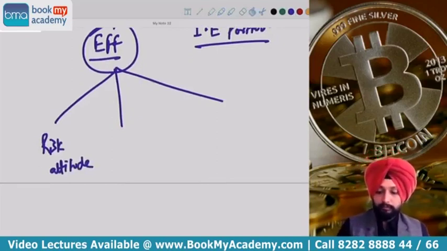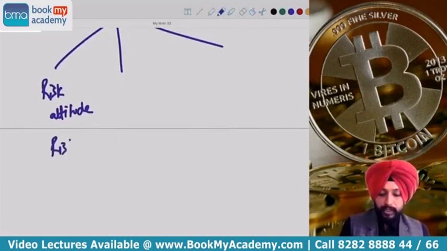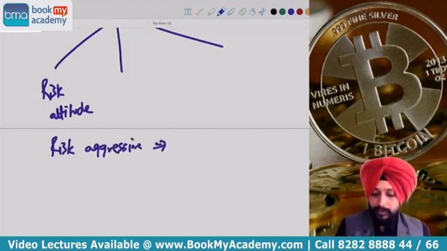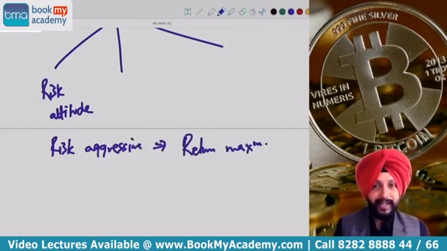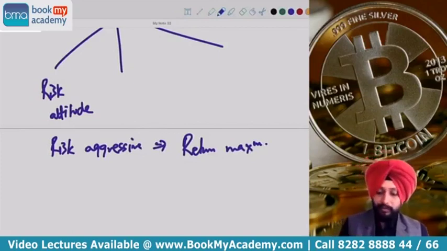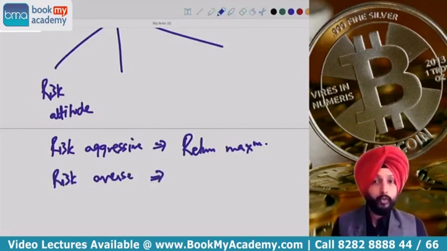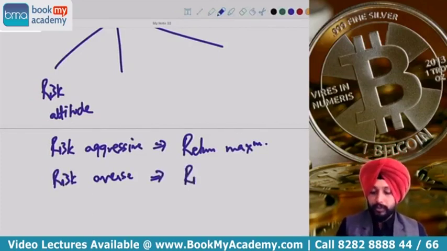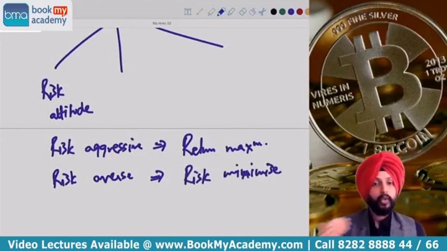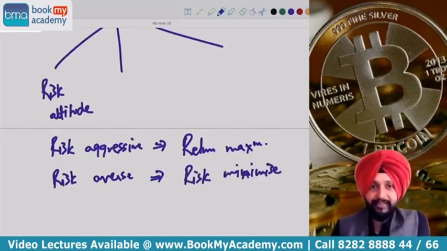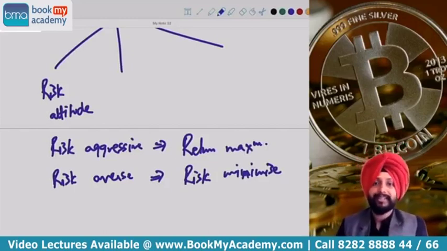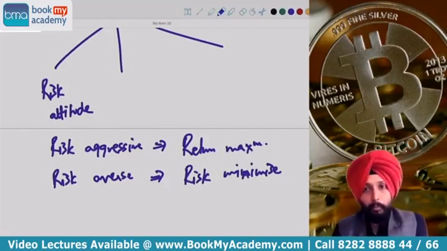What did we discuss in this? If an investor is risk aggressive, risk aggressive means you don't mind taking risk. What we need to do is return maximization. If the investor is risk aggressive, we try to maximize the return. If the investor is risk averse, what do we mean by that? Risk averse means we don't like taking risk. If we don't like taking risk, the idea is to minimize risk. So if you are risk aggressive, we will try to maximize the return. If you are risk averse, we will try to minimize the risk. Based on that, we will decide what is the optimum portfolio for an investor.